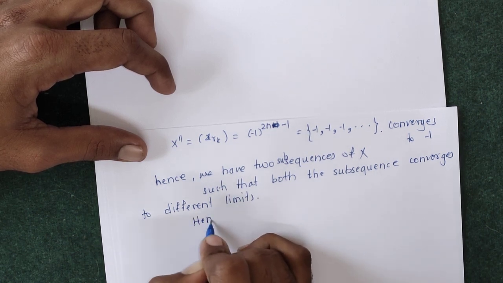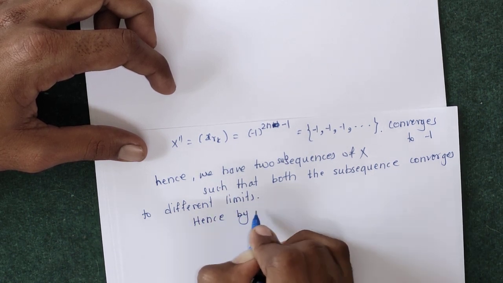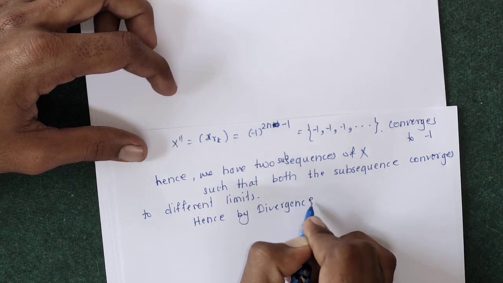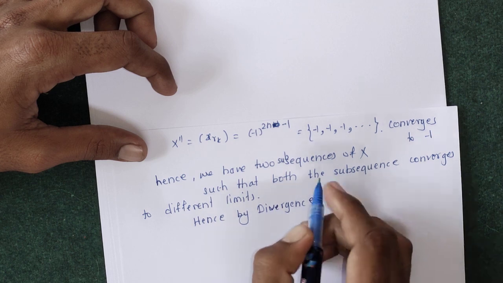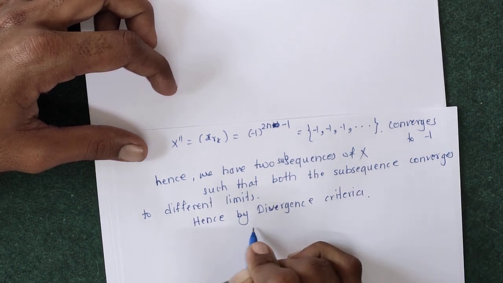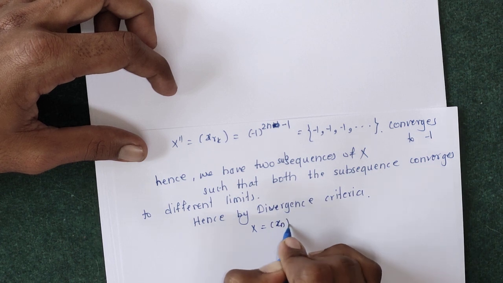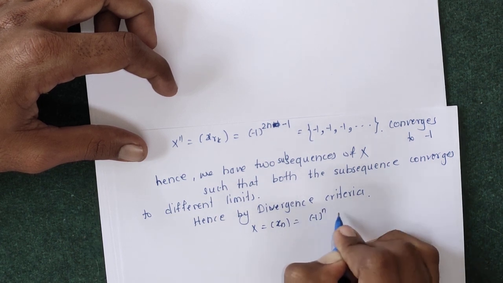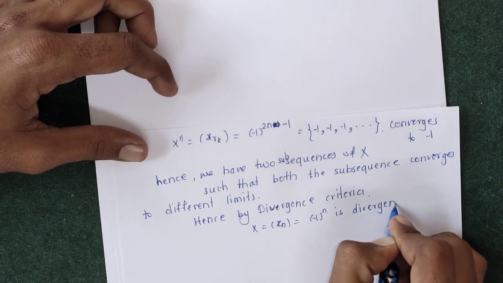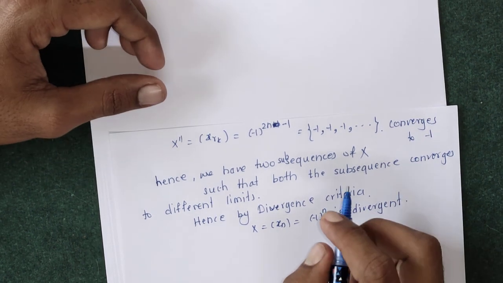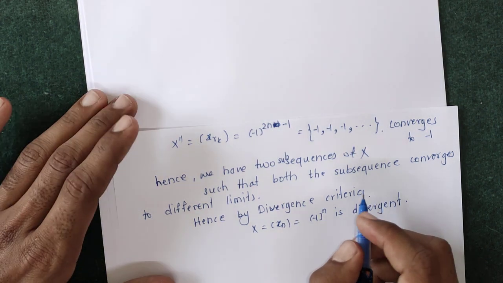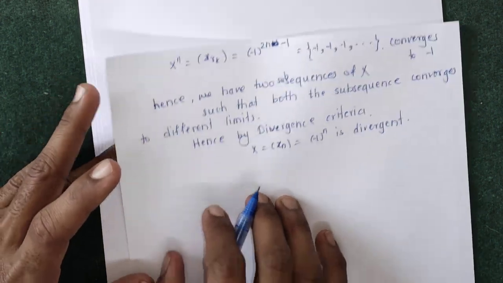Hence by the divergence criteria, the given sequence x_n, which equals minus 1 raised to n, is divergent. So we can find two subsequences of the given sequence which converge to different limits.